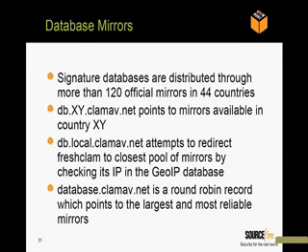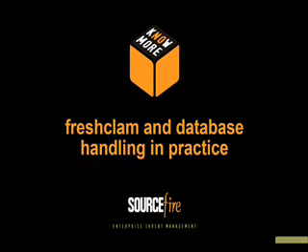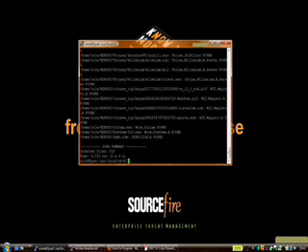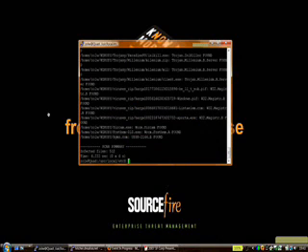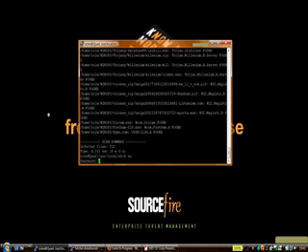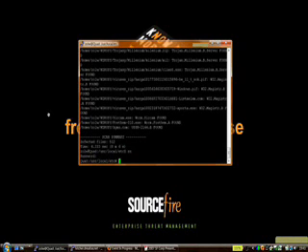And this is a good time for some examples. First, we'll update the database. I will run FreshClam from the super account. However, FreshClam will drop privileges immediately, and it will switch to the ClamAV account.